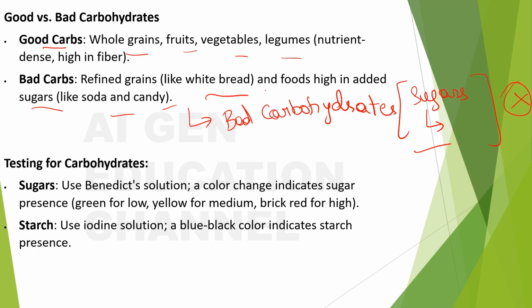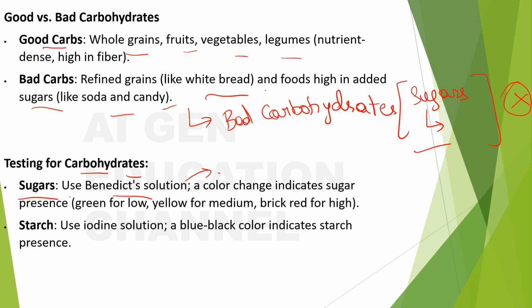Next, testing for carbohydrates. How do you know how much carbohydrate is present in a food? There are some tests for this. The first test is for the sugars. We use Benedict's solution. When you heat it, the color change indicates the amount of sugar present.